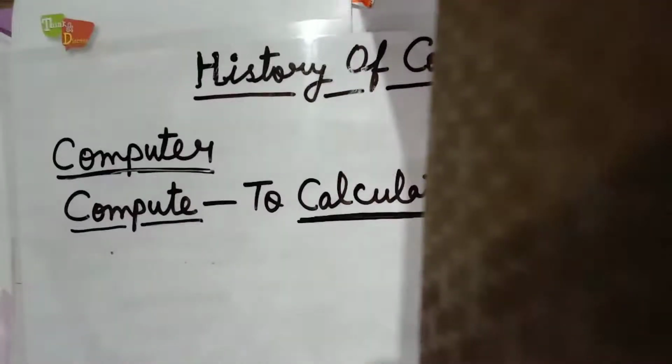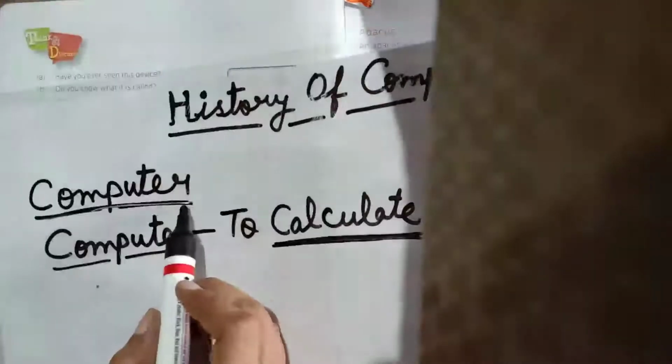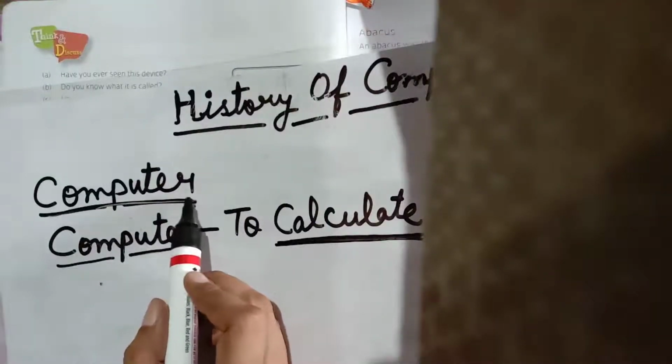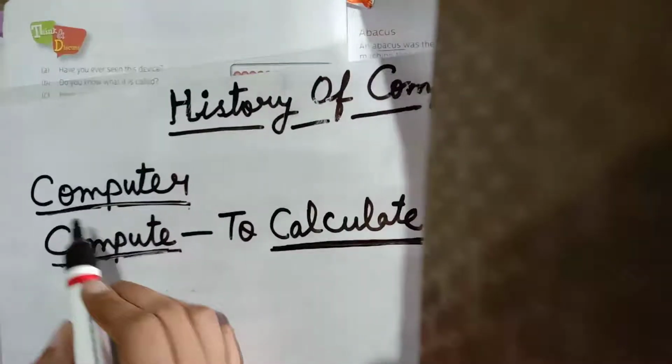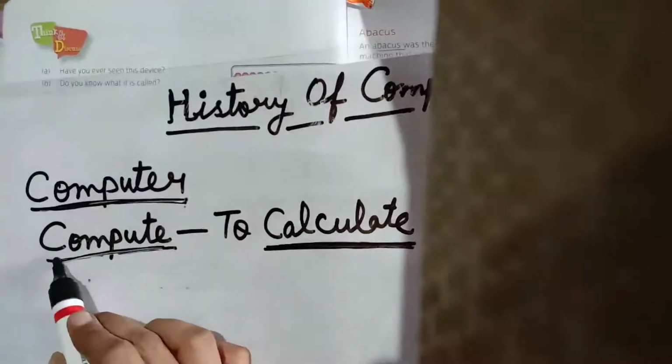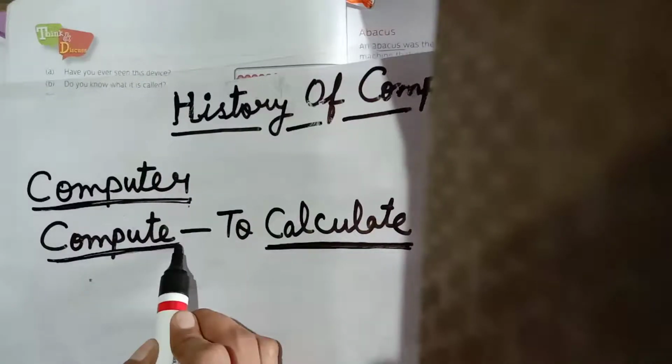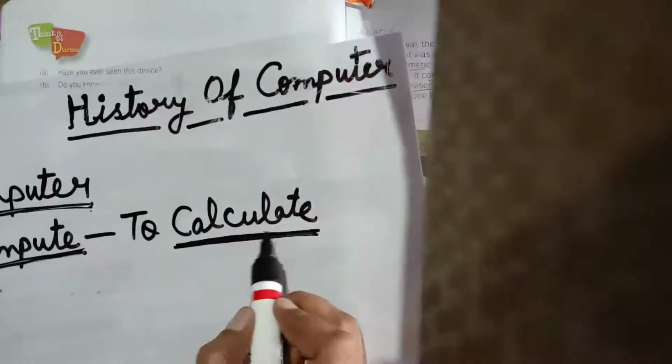Our first topic is history of the computer. What is the history of the computer? Firstly, where does the word computer come from? The word computer comes from the word compute. The meaning of compute is to calculate.